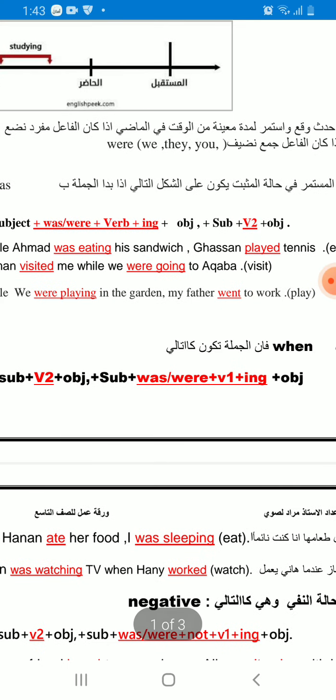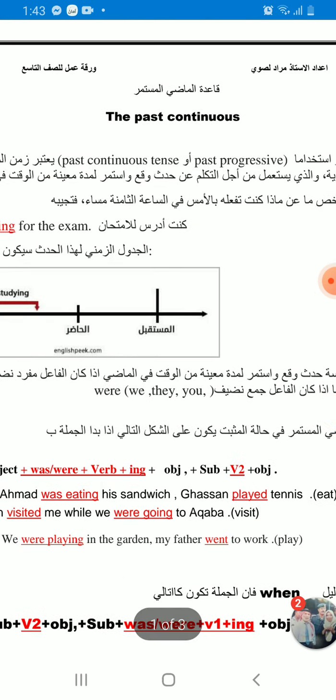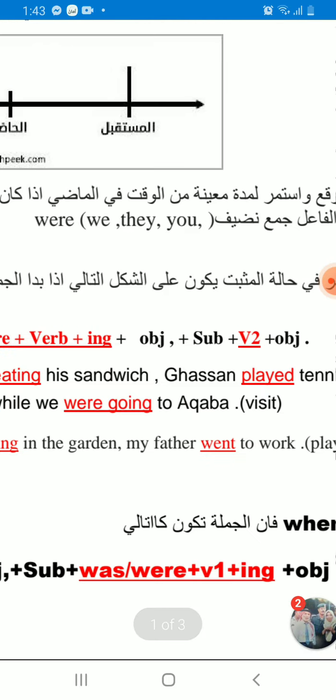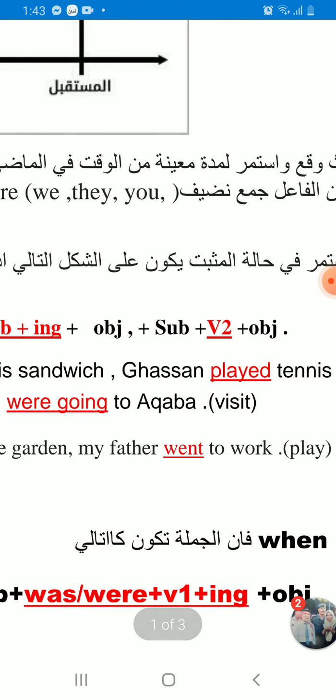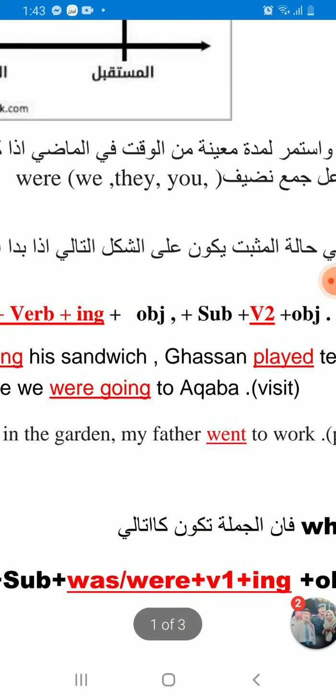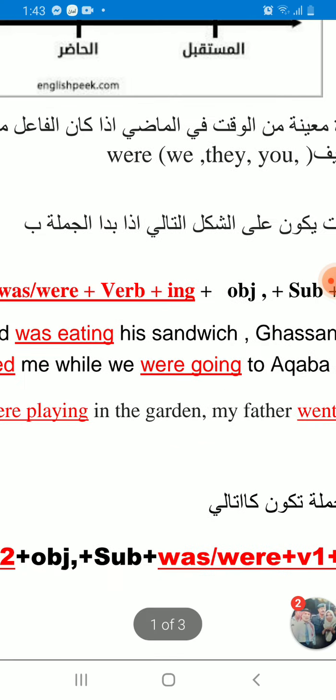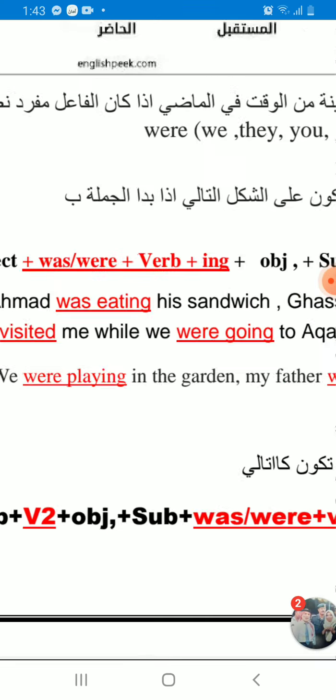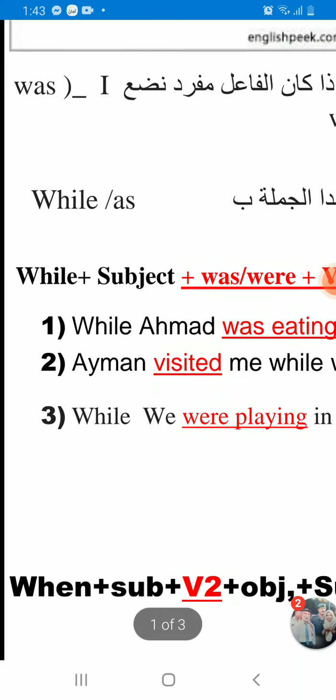On the other side of this sentence we have subject, verb 2 and object. Okay, on the other side we have what? Verb 2. So the first side is subject, was or were, verb 1 plus ing, and the other side is verb 2. We have an example here. Look at this example please.